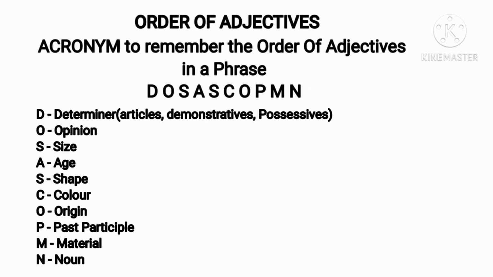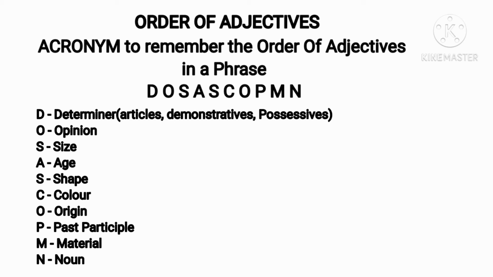Dear students, when we use two or more adjectives to describe a noun, we have to take care of their order. The position of the adjectives depends on how closely they are related to the noun. So, in order to write the correct order of adjectives, here is an acronym.